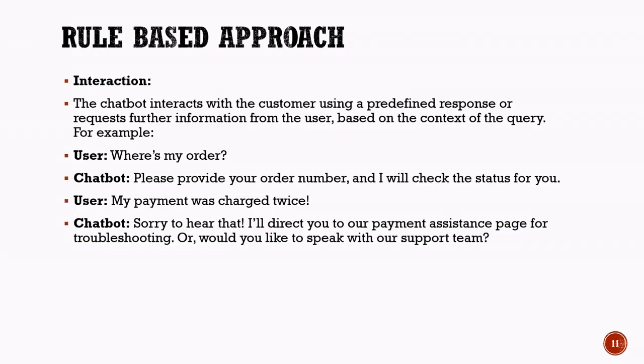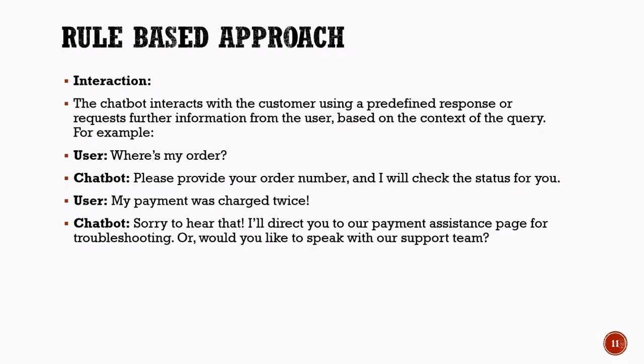Similarly, if a customer says, "My payment was charged twice," the chatbot identifies this as a payment-related issue. It then responds with a predefined message, directing the customer to payment assistance resources or offering to connect them with the support team.